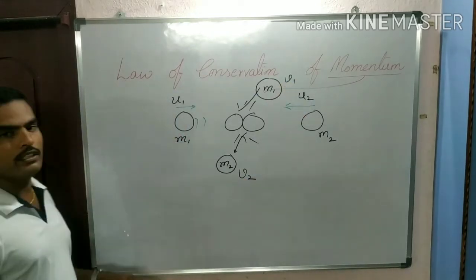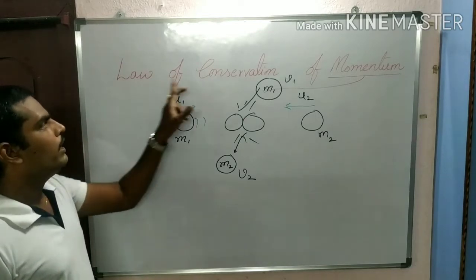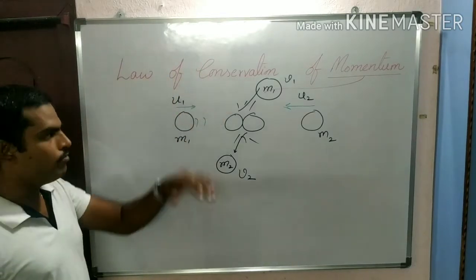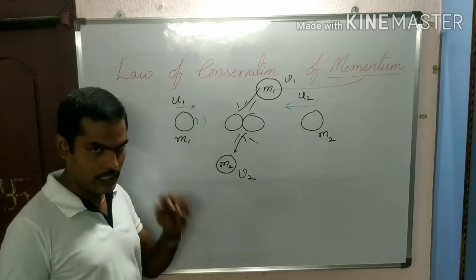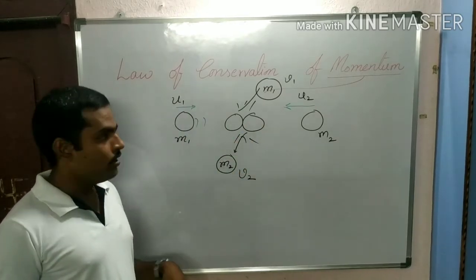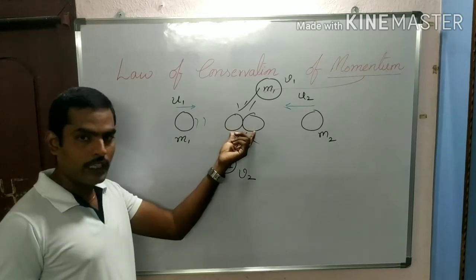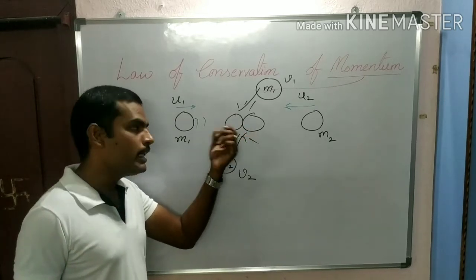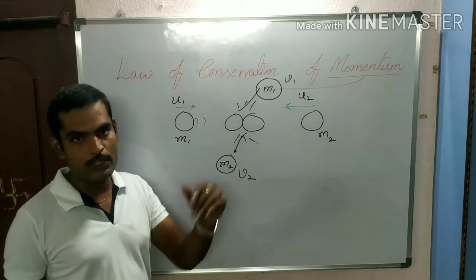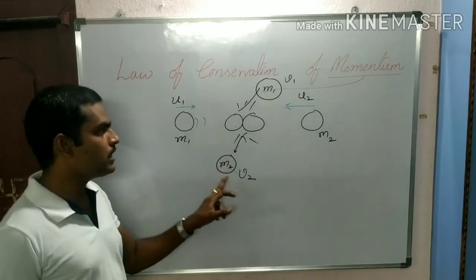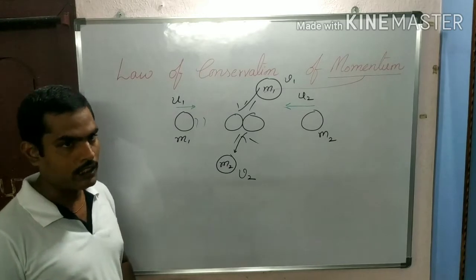This is the situation you have to understand for the law of conservation of momentum. Two objects of different masses and different velocities collide, and after collision they move in different directions with different velocities. Masses remain as they are, but the velocities change.